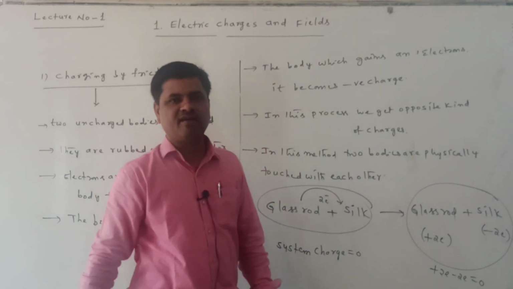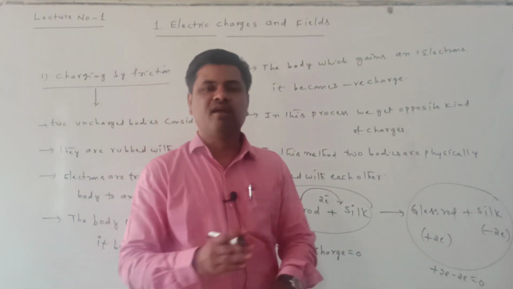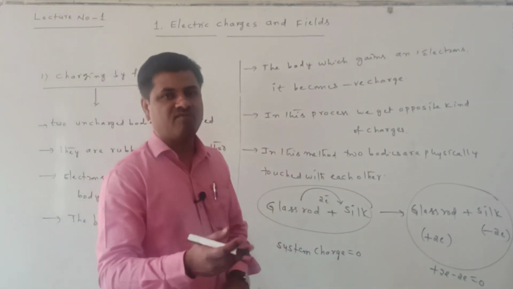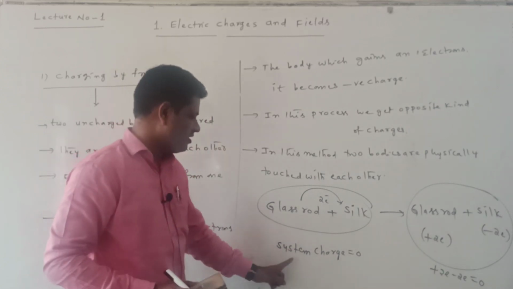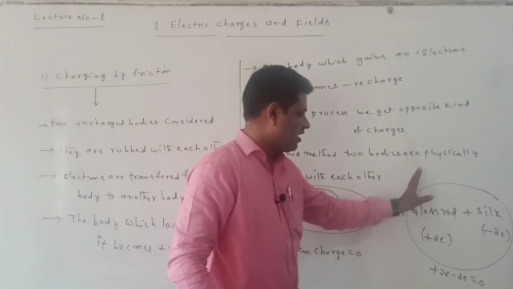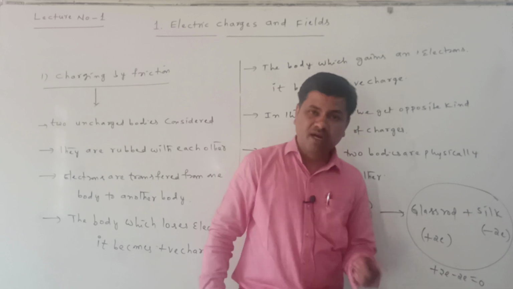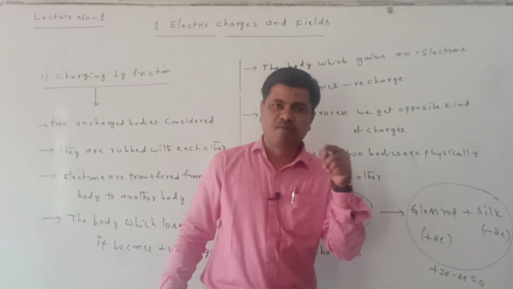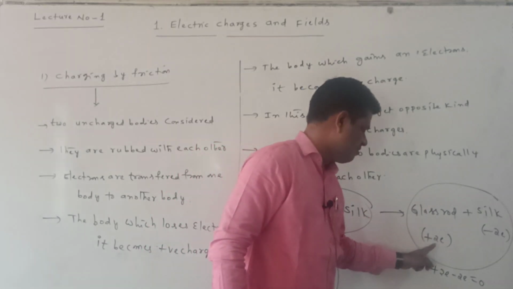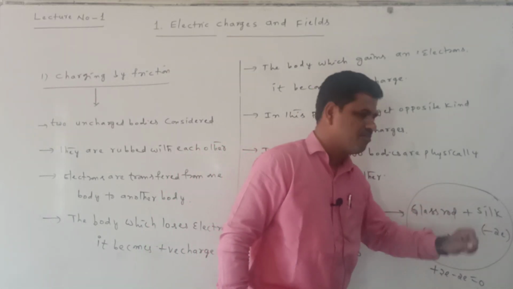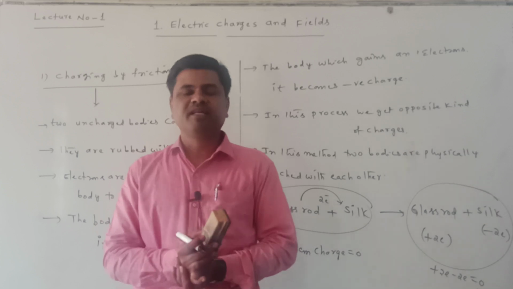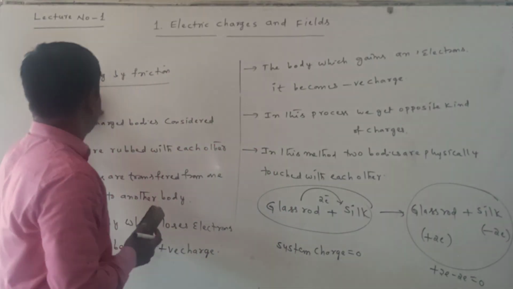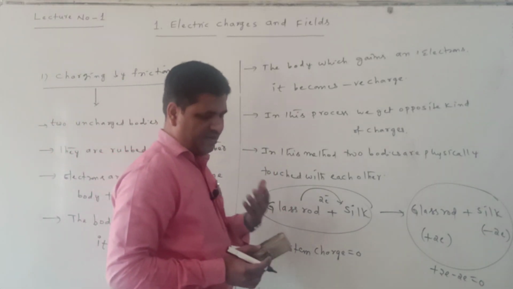What do you understand? Charge can neither be created nor be destroyed. It is transferring from one body to another body. Initially the system charge is 0. After rubbing also the system charge is 0. But here one body becomes positive charge. Which becomes positive charge? The glass rod becomes positive charge. The silk cloth becomes negative charge. This method is called charging by friction.